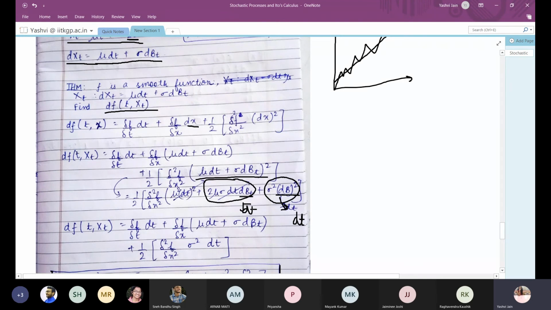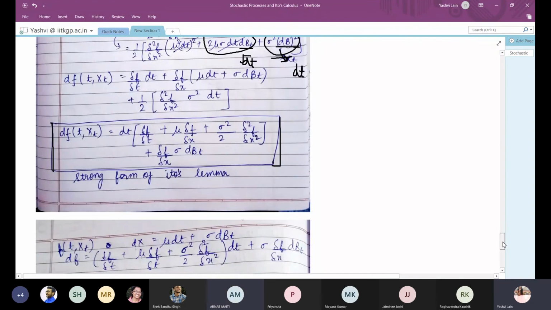When we derive any model using this Ito's calculus, the value of this term comes out to be very small as compared to this term. So we just cancel this for easy computations. We ignore this, it is very much smaller than this, so we cancel this. Yeah, fine.